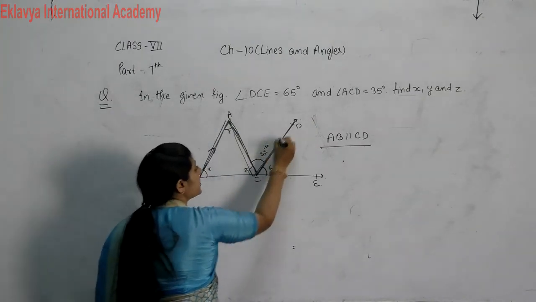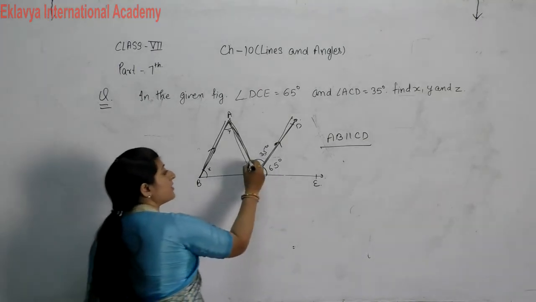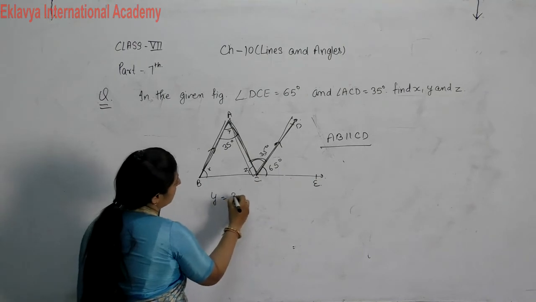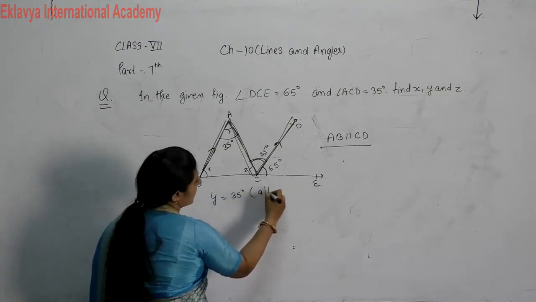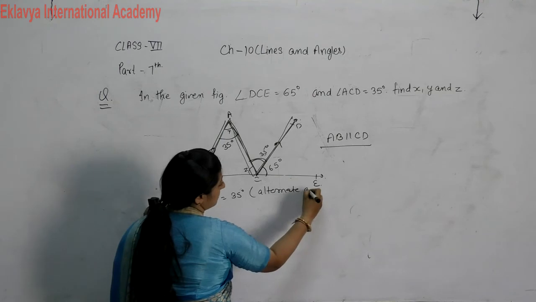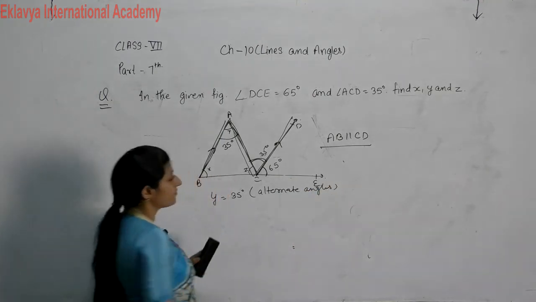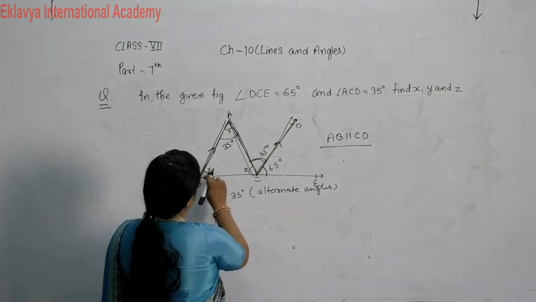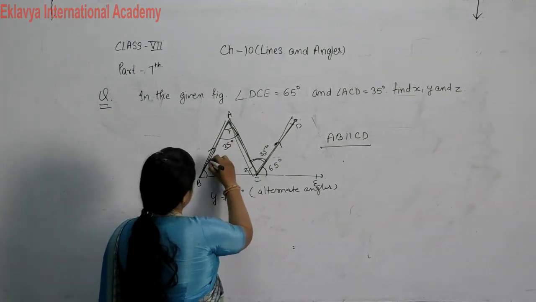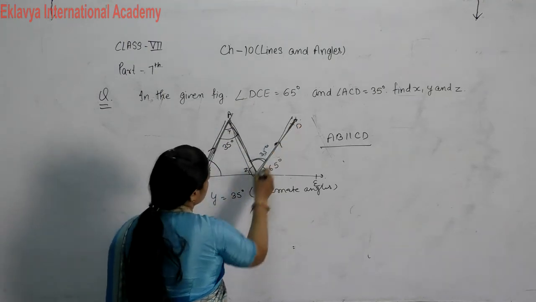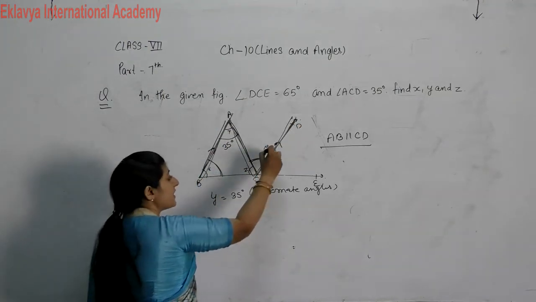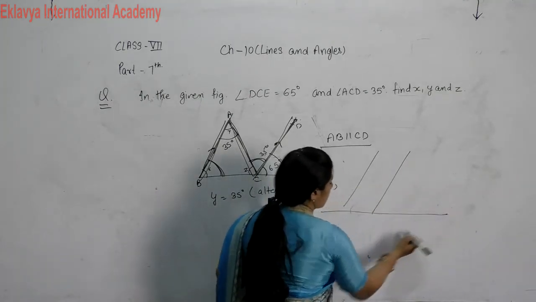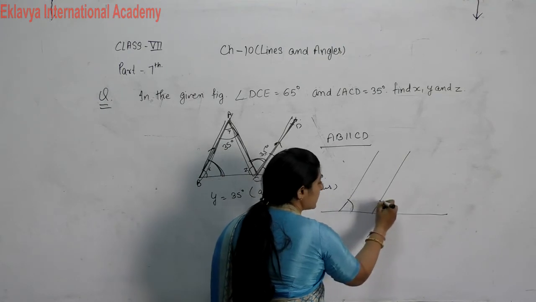So if you see properly, these two are parallel lines and this one becomes the transversal, and this is making Z also. So this angle is equal to this angle. So we can say Y is equal to 35 degrees, reason: alternate angles. Next, see, these two are parallel, then this line is a transversal, so these angles are equal.